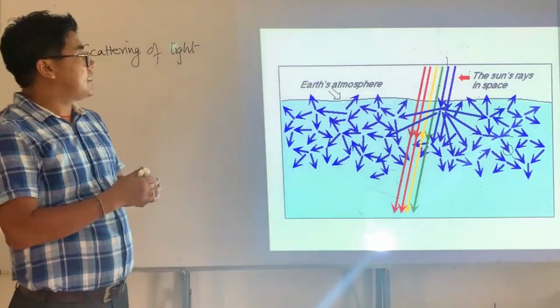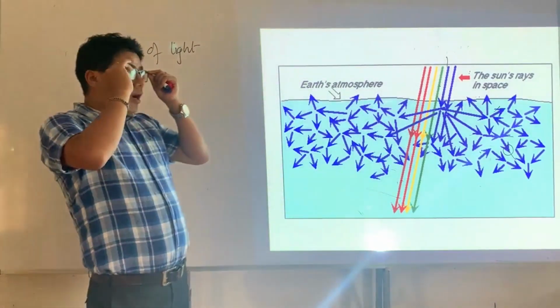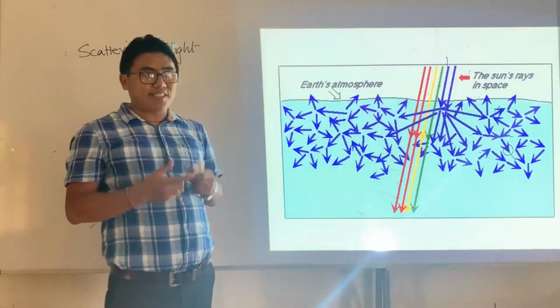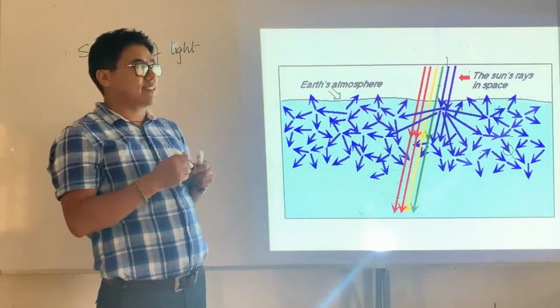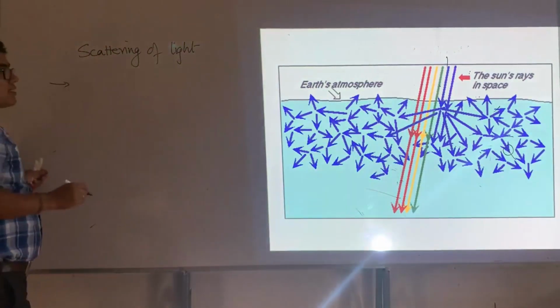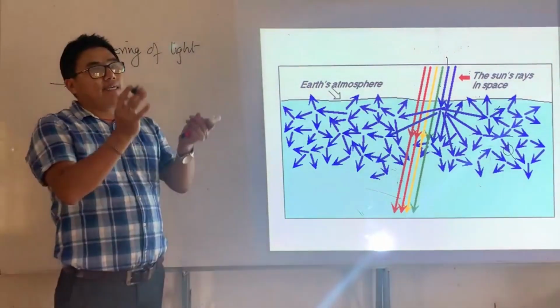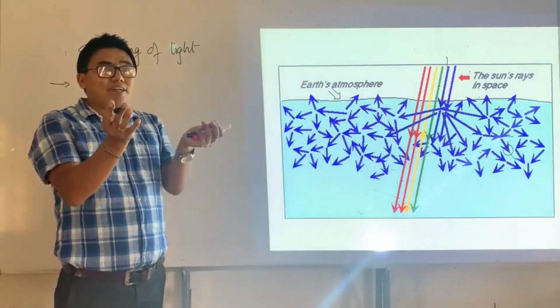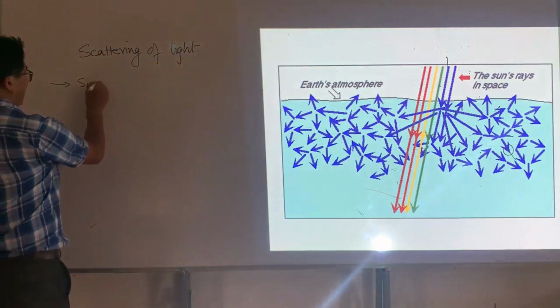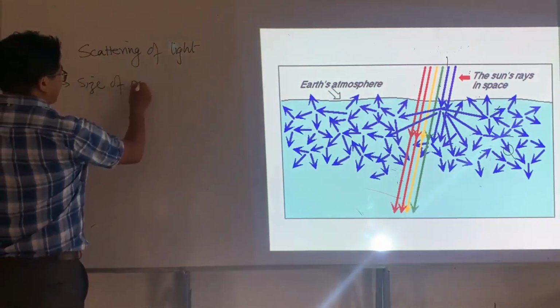When light enters our atmosphere, it undergoes scattering, and the way the light scatters is defined by the size of the particle.